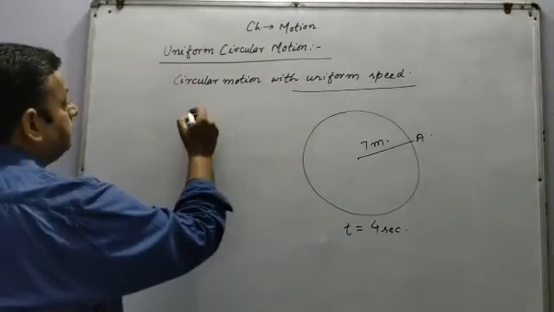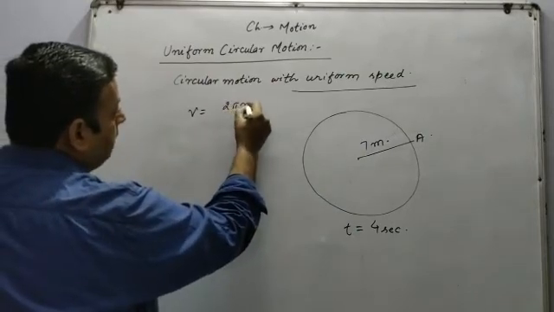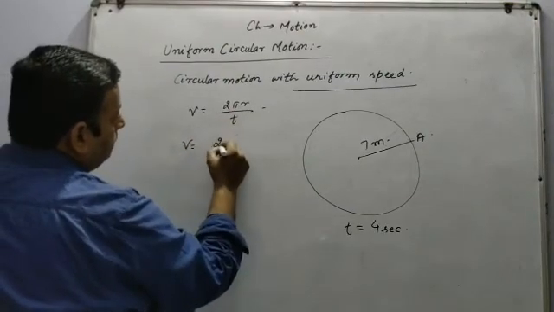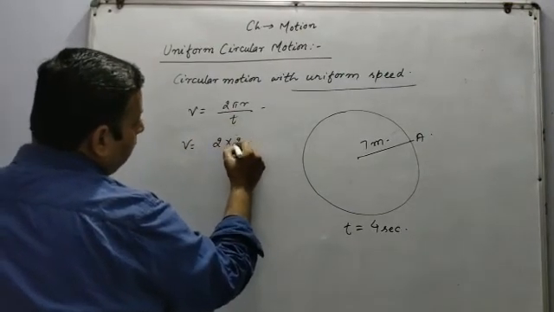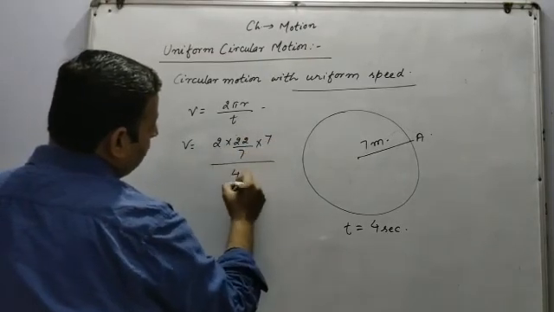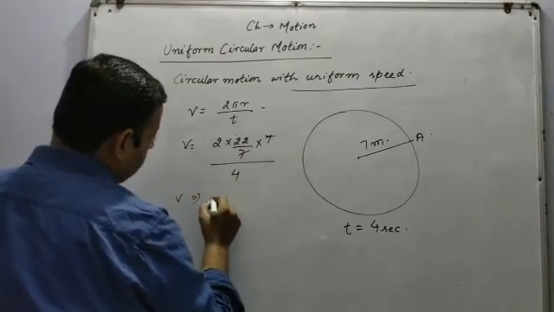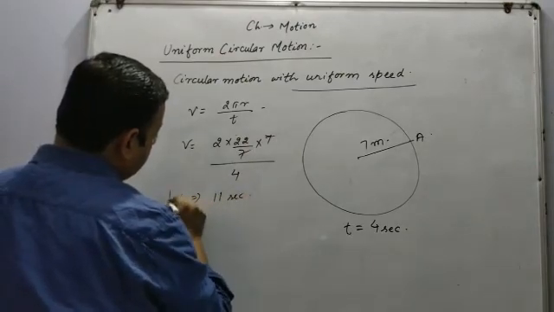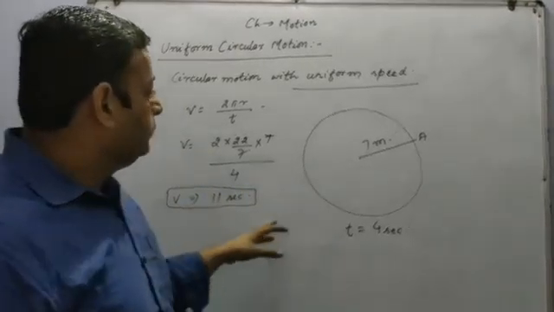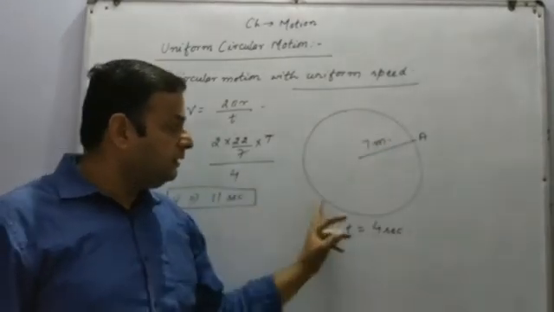So velocity is equal to distance upon time, and distance is 2 pi r upon time. So velocity is equal to 2 into, apply the value of pi, 22 by 7 into 7 upon 4. 11 meters per second. So in 11 seconds, the boy will move from point A and comes